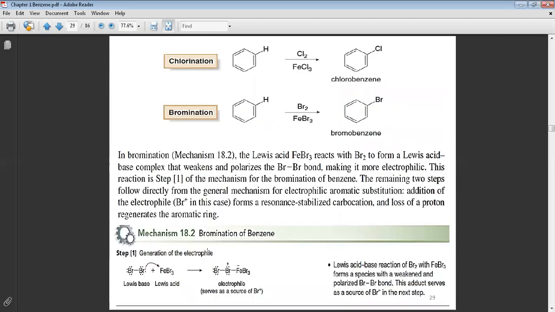Now, look at the bromine. In the bromination here, the Lewis acid FeBr3 reacts with the bromine. That means the first step, students, is that the bromine reacts with the Lewis acid. Okay, this is the first step, to make for you a complex, this is the complex, Br. Why is this positive?